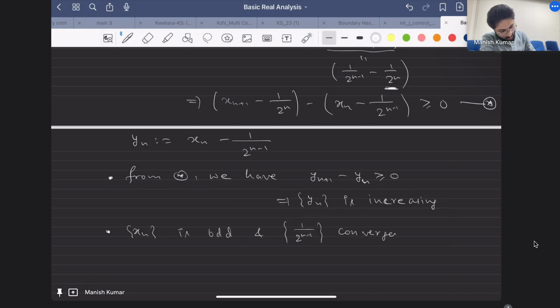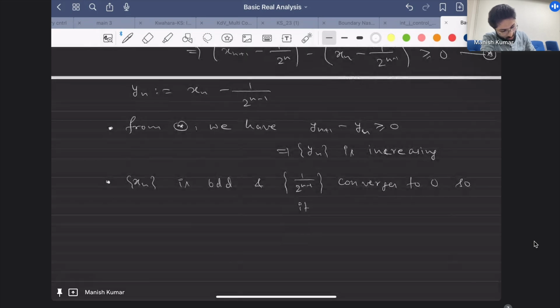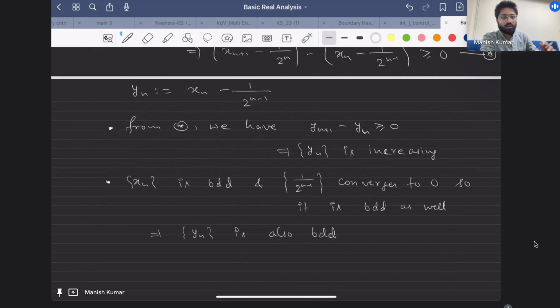This tells you that the sequence yn is also bounded. So we have obtained a sequence yn using xn which is increasing and bounded. So by the monotone convergence theorem, yn is convergent.